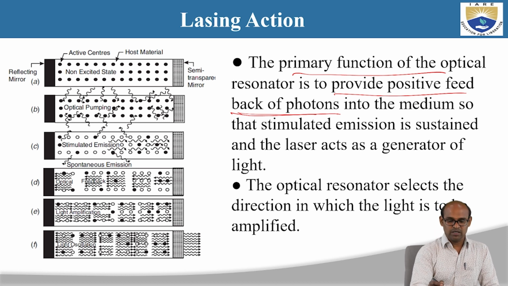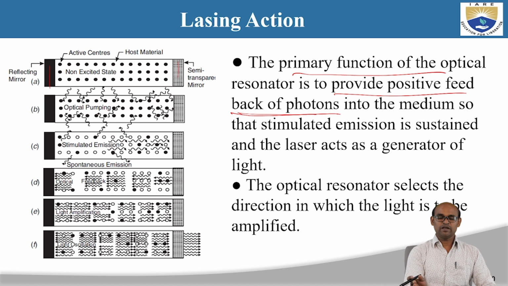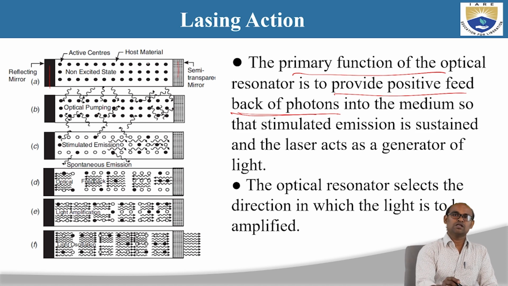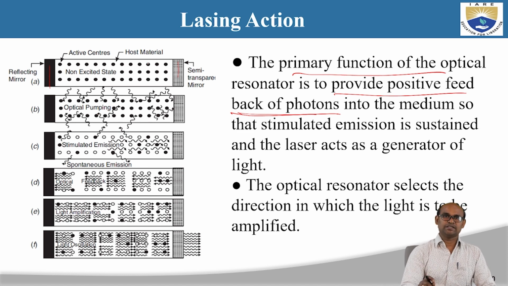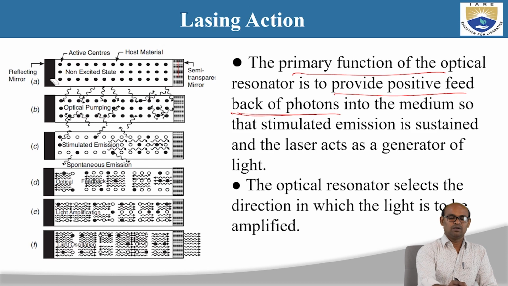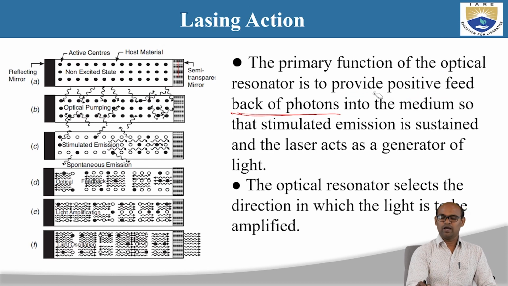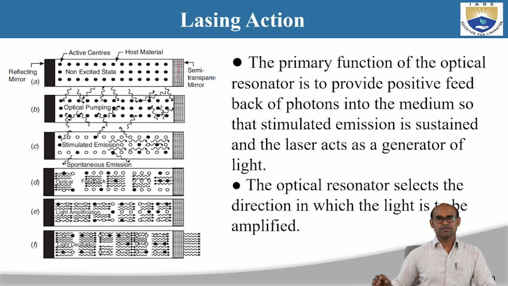If you consider these two are mirrors, these mirrors are going to reflect the photons, so that the photons are again used in the active medium for further stimulated emission, and that will give us the amplification of light. Okay, so we will discuss the lasing action in detail in the next presentation.